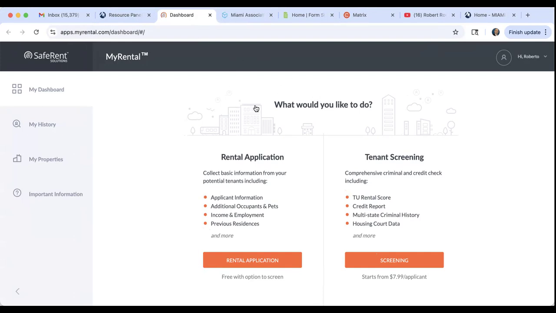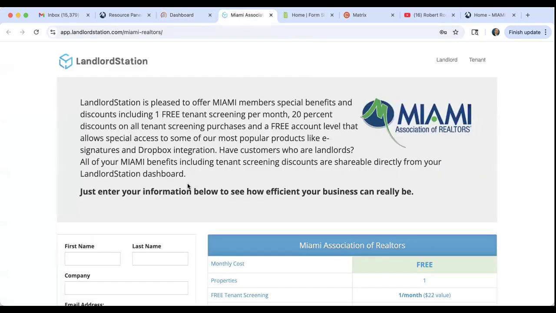Yes. So answering Taylor's question, both of them give eviction reports and criminal background checks and credit reports. The answer is yes. So both Landlord Station and RentSpree have criminal background checks. Both of them actually have free rental applications. With Elite Ocean View Realty, we do have our own PDF style rental application.